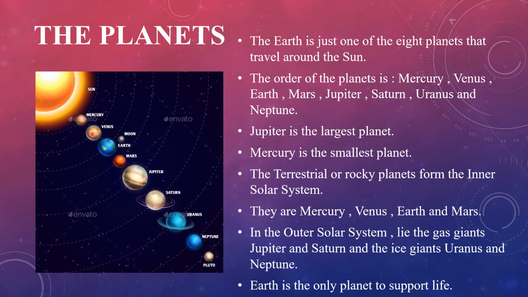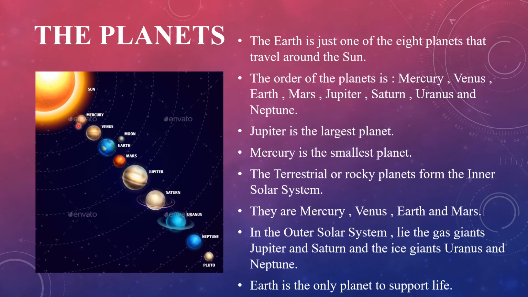Then Venus, Earth, Mars, Jupiter, Saturn, Uranus, Neptune, and Pluto also. But scientists have deleted the last planet, Pluto, from the list of planets as it was considered too small in size to be called a planet. And now Pluto is considered a dwarf planet. Understood? So this is the order of the planets in the solar system.